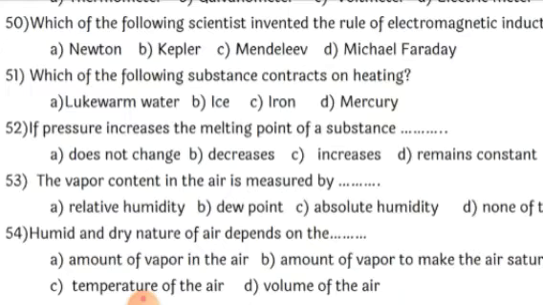So here the correct option is ice, because ice is the one showing contraction, whereas lukewarm water, which is warm water, will not show any contraction, but will have expansion. Iron, since it is a metal, and mercury, also a metal, show expansion on heating. That is why mercury is also used in thermometers, because it shows contraction and expansion according to the increase or decrease in the temperature. So the correct answer over here is ice.